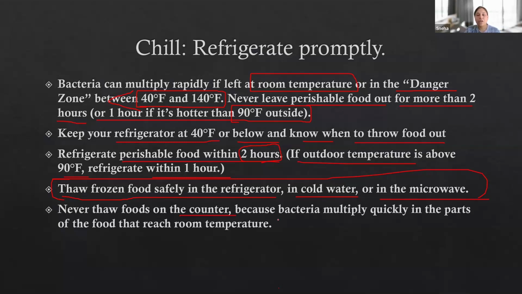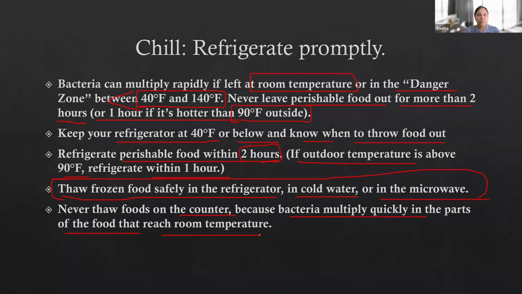Never thaw food on the counter, because bacteria multiply quickly in the parts of the food that reach room temperature. So, very, very important principle. Overall, we talked about separating principles. Separate everything you need to keep separate, specifically non-vegetarian items from vegetarian items, or non-vegetarian items from food that is ready to eat. You cannot keep them together.